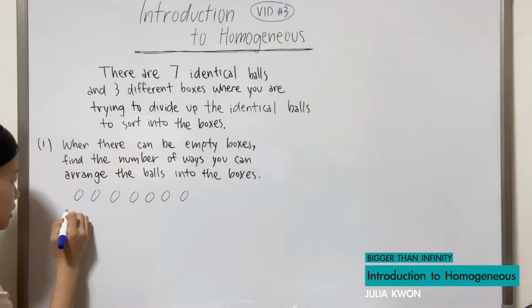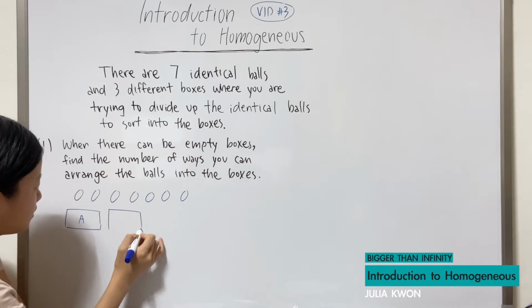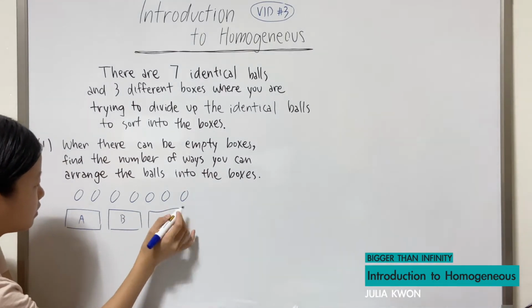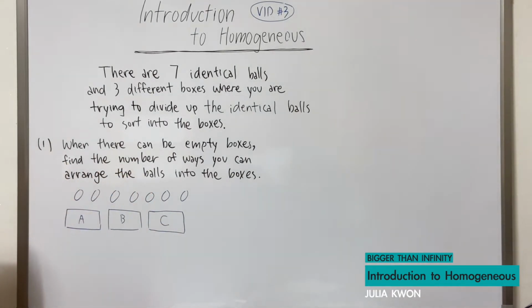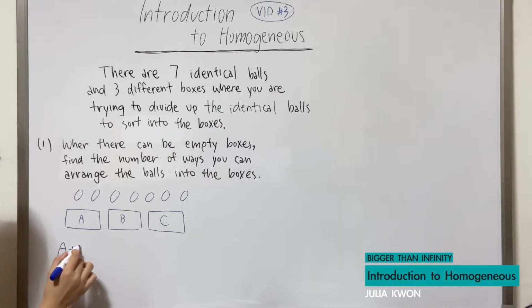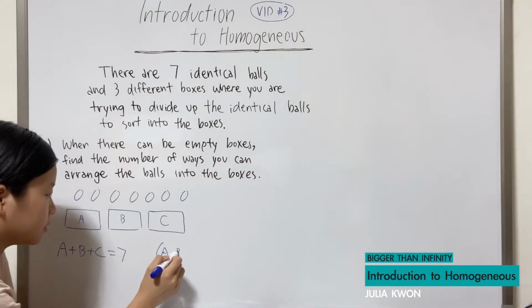And we have 3 different boxes: box A, box B, and box C. So here it's basically like A plus B plus C is equal to 7, because A represents box A, B represents box B, C represents box C. And of course, if we add the number of balls inside of the boxes up, we will get 7 balls in total.